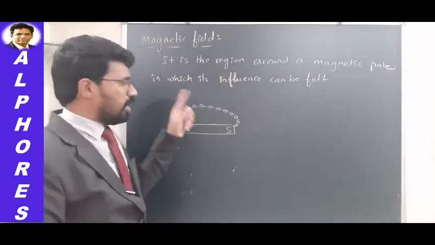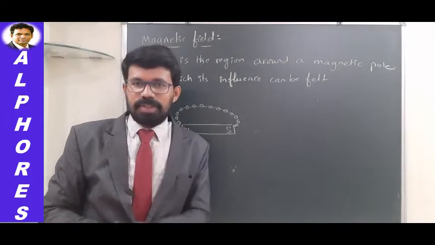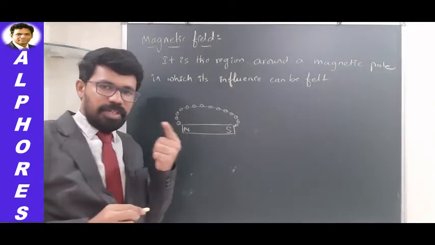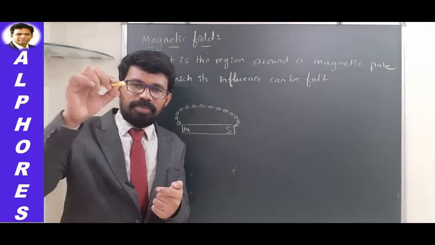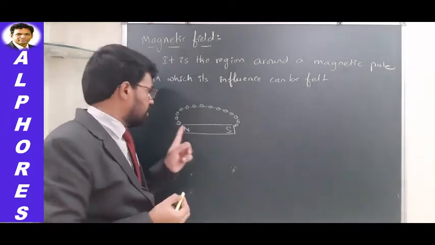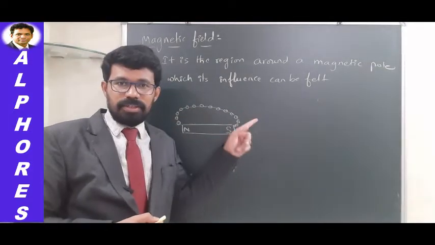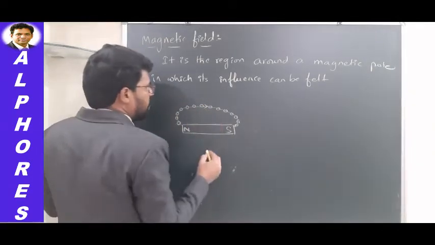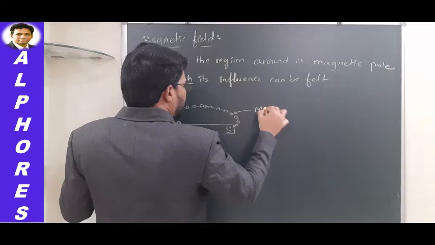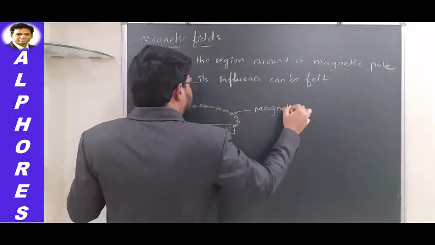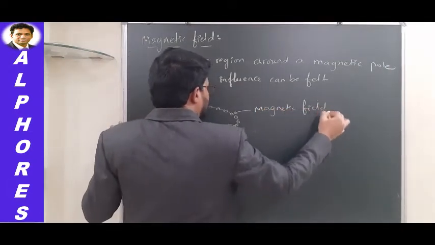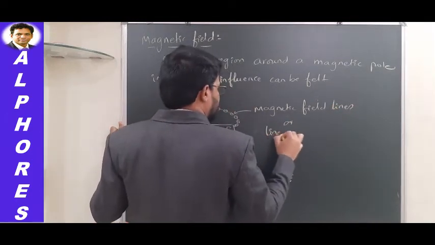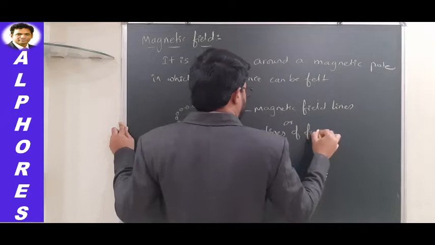Usually magnetic field lines are traced with the help of a magnetic compass. You can keep a magnetic compass, and whatever the arrow direction is, you can keep on tracing that direction, and when you connect all those dots, you will get lines like this. And these lines are called magnetic field lines, or you can also call them lines of force.